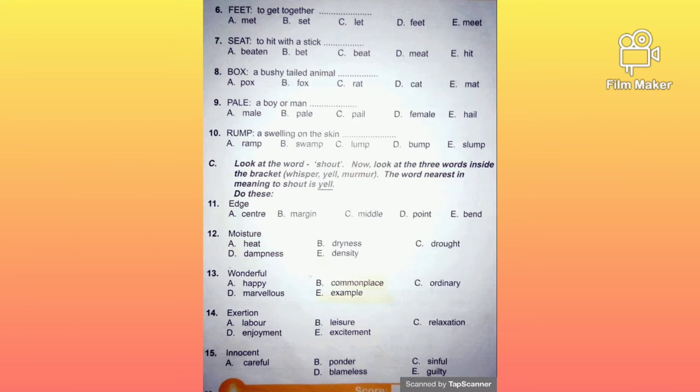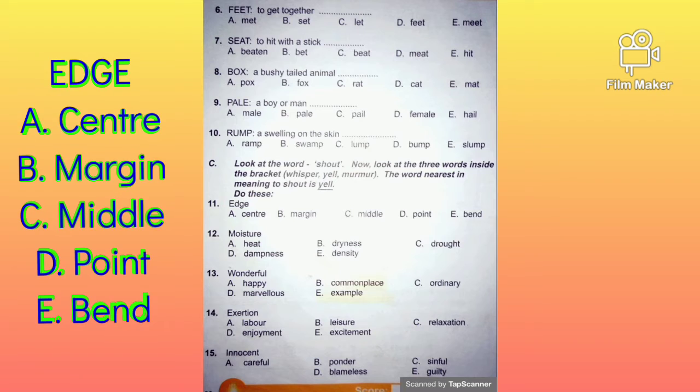The first word we are giving is edge. So which of these options is a synonym for edge? We have center, we have margin, we have middle, we have point, and we also have bend. So which of them is a synonym? The answer is margin.